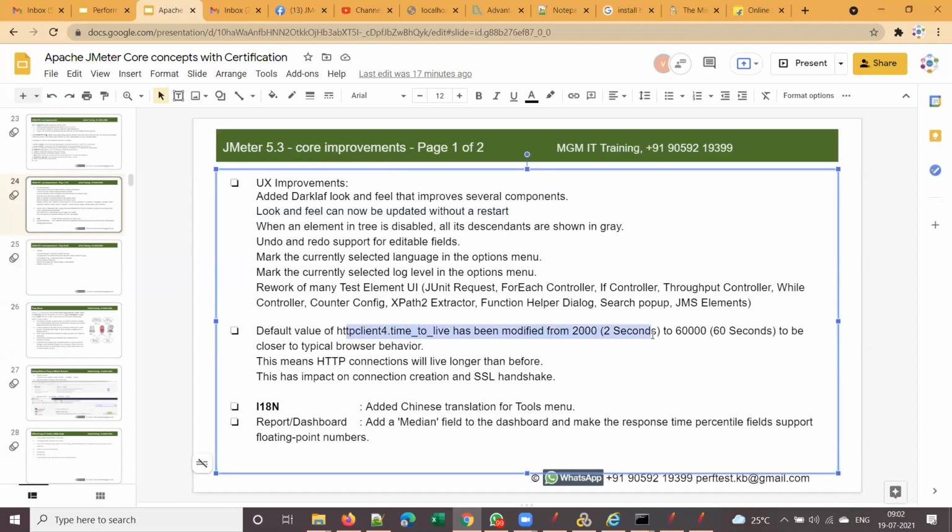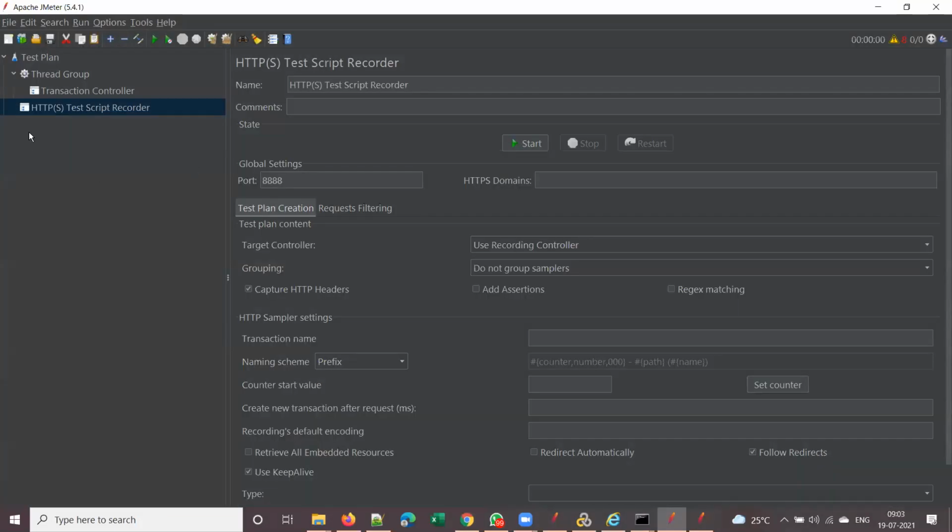This is another important improvement. I'll explain this later on, what is this HTTP time to live and so on. So for now, let's create a manual template for today, and let me close the session for today.